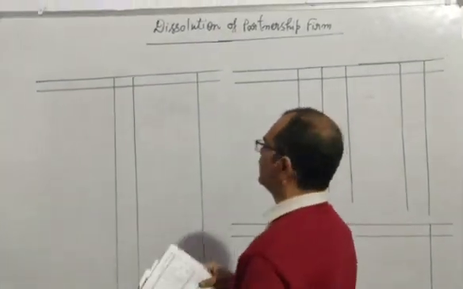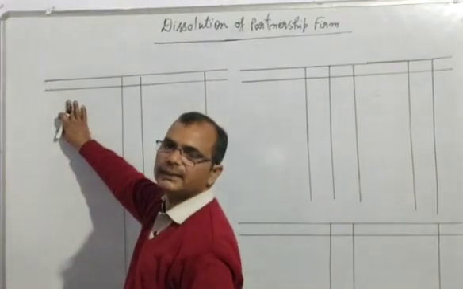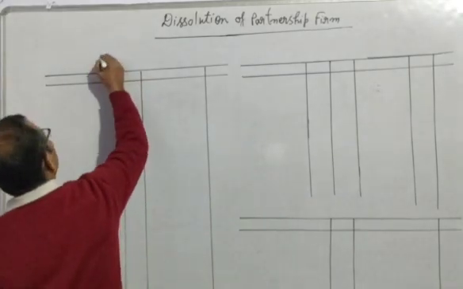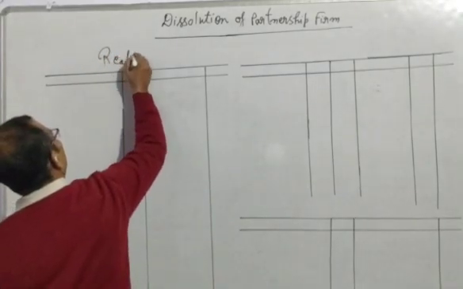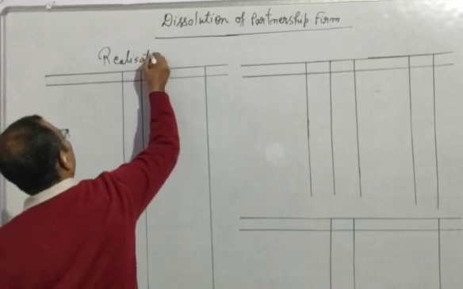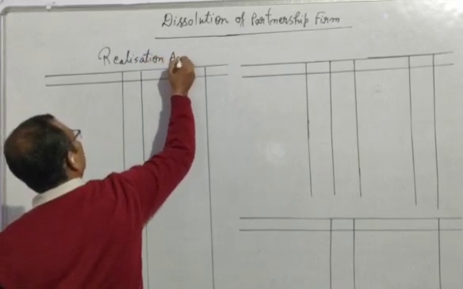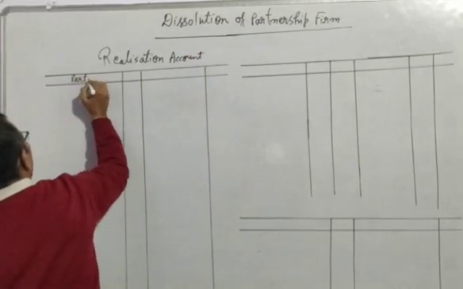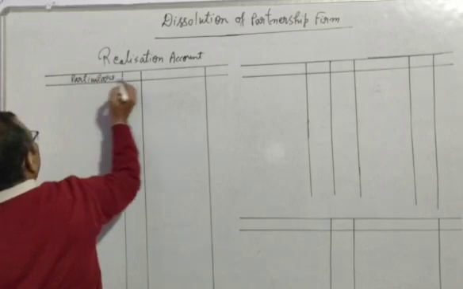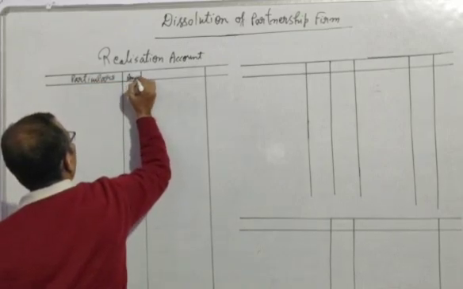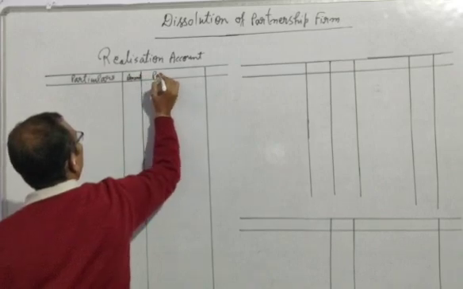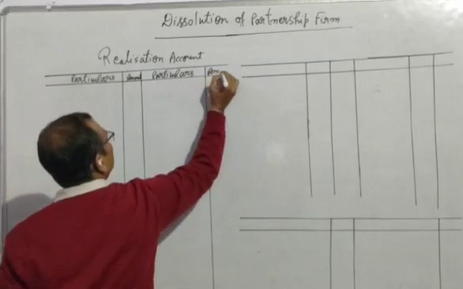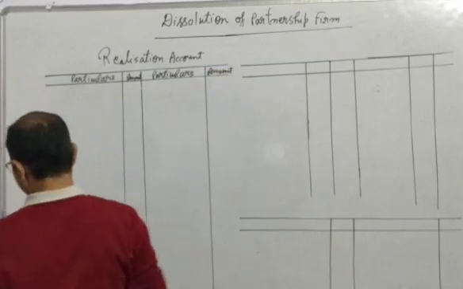First of all, we will copy all the assets in the debit side and all the liabilities in the credit side. So this is realization account. Particular, amount, particular, amount.